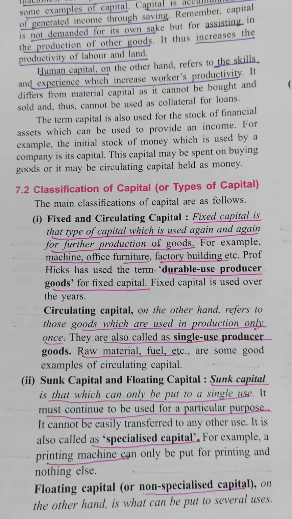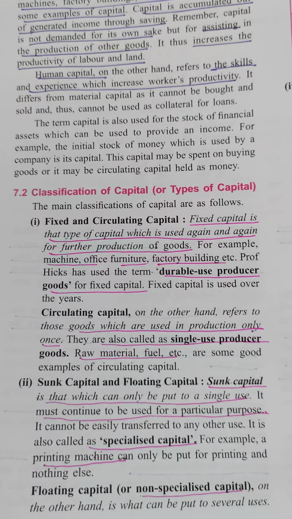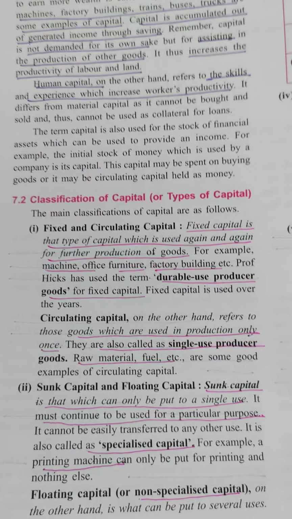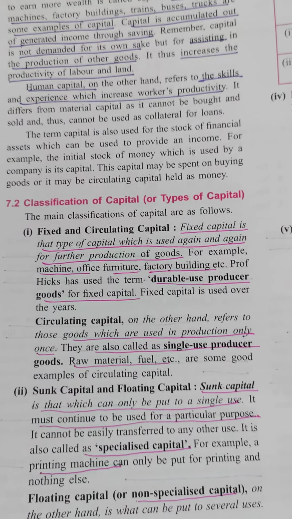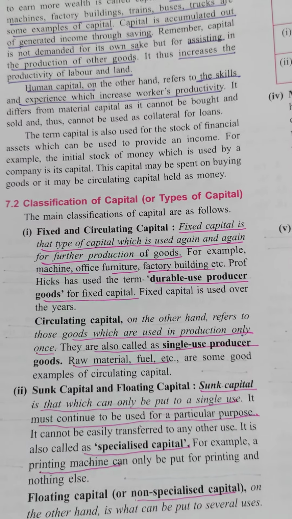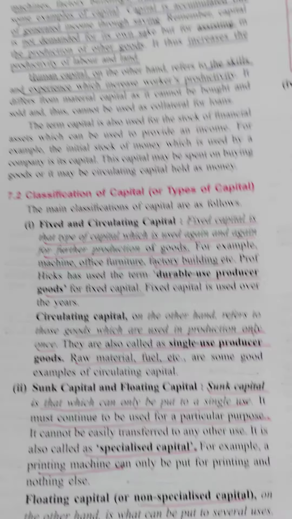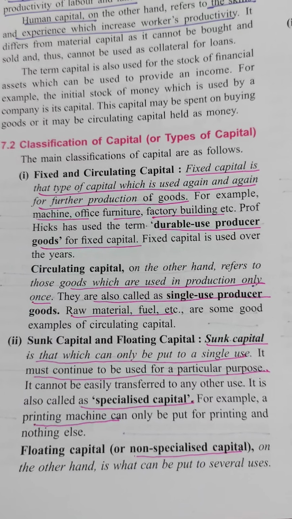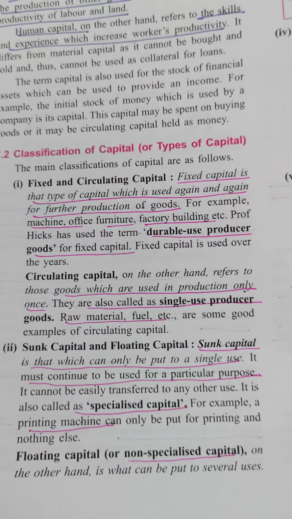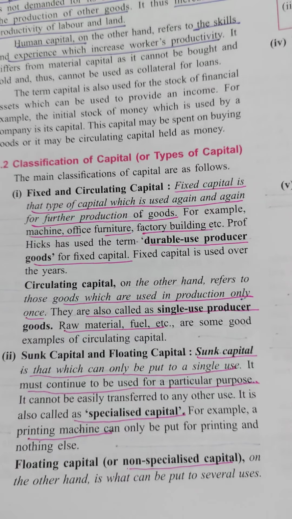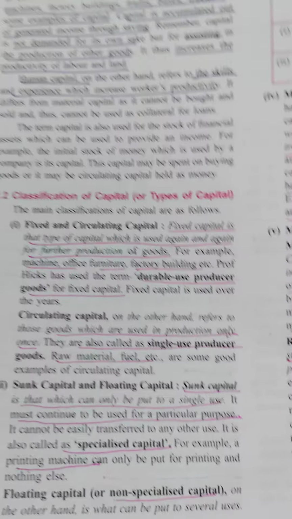Then floating means the things which can be used for another purpose also. Suppose they have given the example of a typewriter. You can use it in the office also. You can use it in the factory also. So floating capital, on the other hand, is put to several uses. A company shifts from one area of production to another.